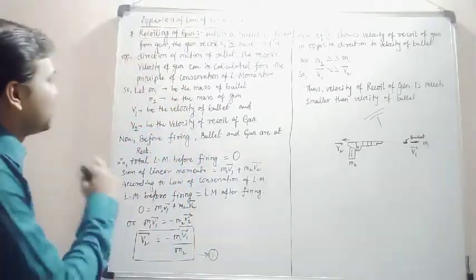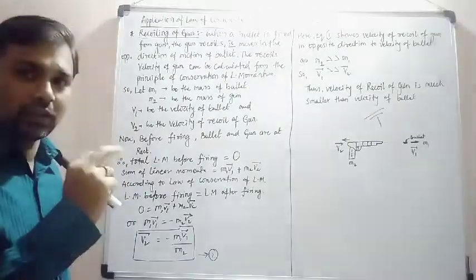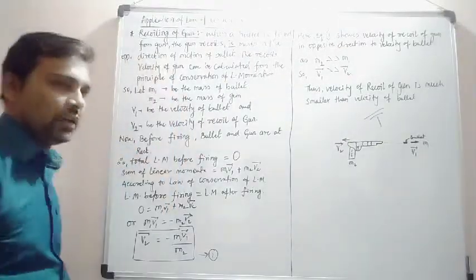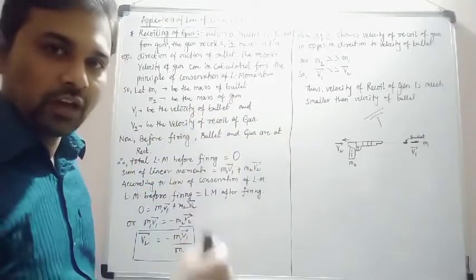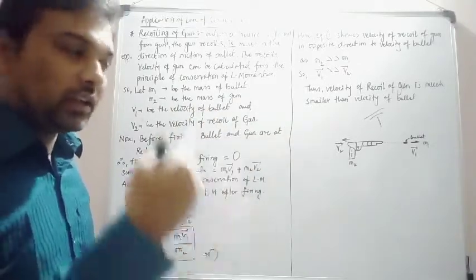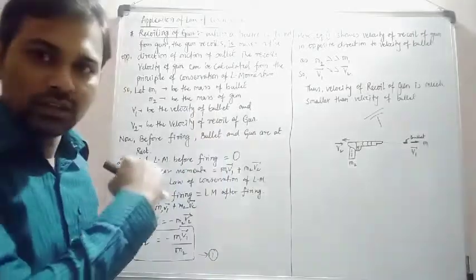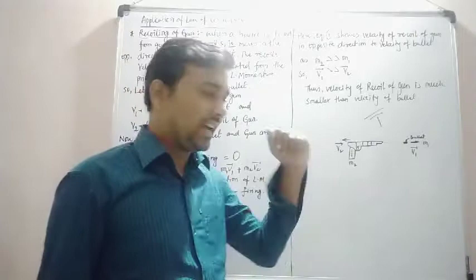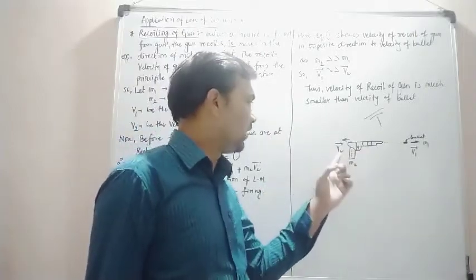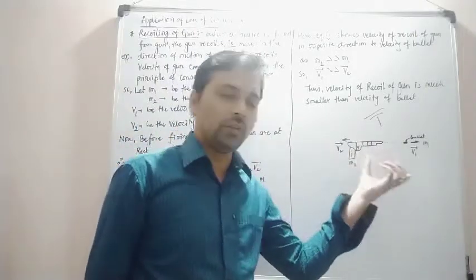To study this topic, we deal with the recoiling of a gun. Whenever we fire the gun, how does the gun recoil, and how does the bullet come out of its shell? That is what we are going to study in this application. So let's start with the diagram. We have a gun loaded with a bullet.